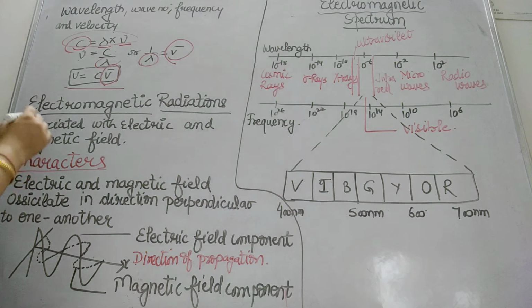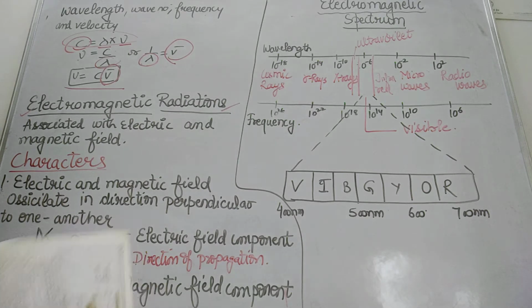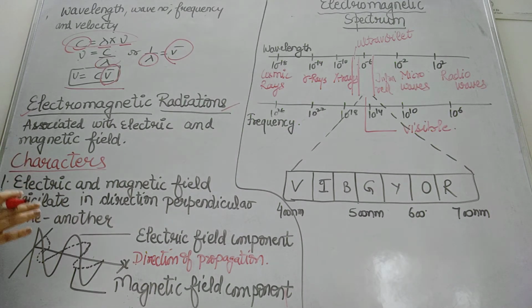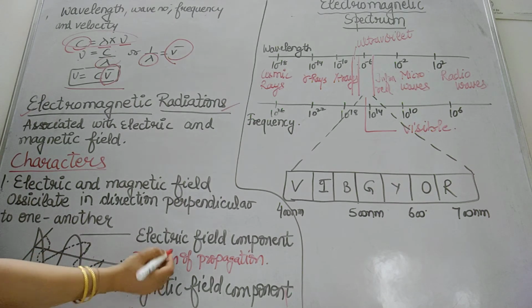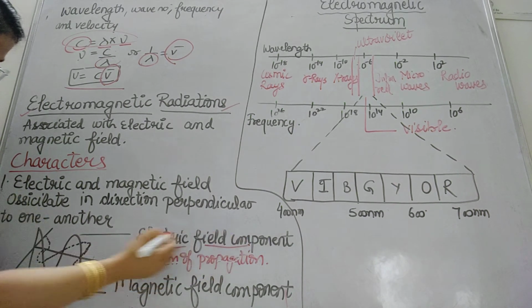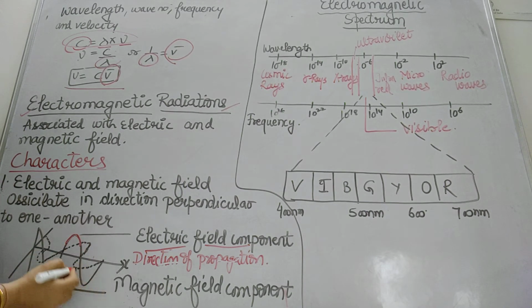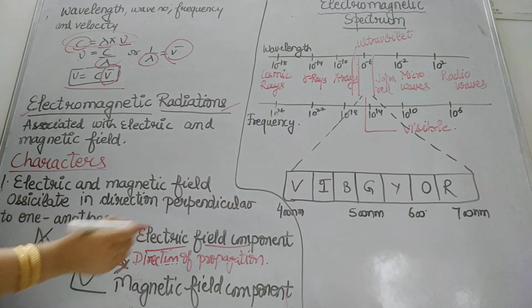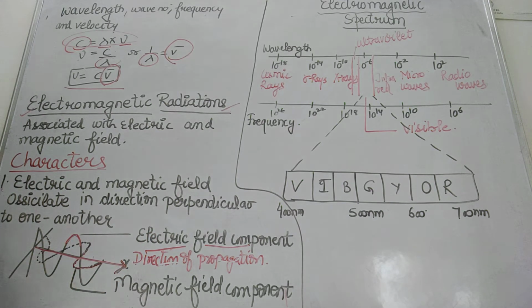Now I am going to discuss with you the electromagnetic radiations. What are electromagnetic radiations? As the word indicates, these are associated with electric and magnetic field. Here you can see the electric field is representing here, and this is representing the magnetic field. Both will be perpendicular to one another, and this line is showing the direction of the propagation of the wave, and these kinds of waves will be termed as electromagnetic radiations or electromagnetic waves.